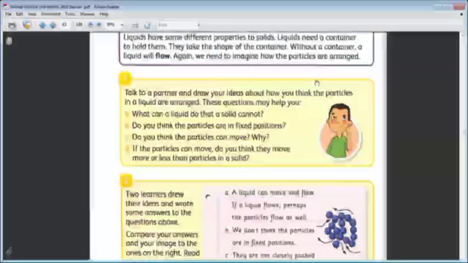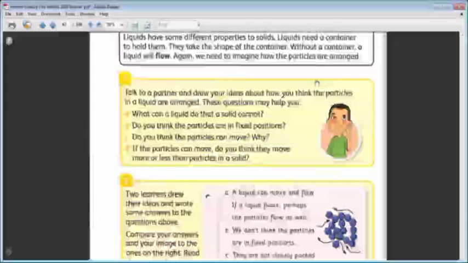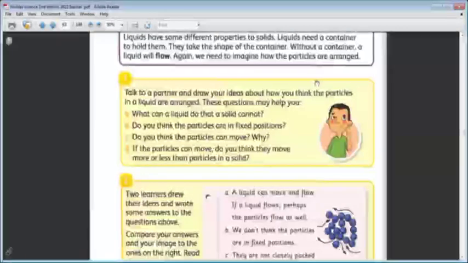It flows down at the surface. Yes, this flow is due to the movement of the particles. If the particles cannot move like the solid, if we lift the liquid, it can't move. But because the particles of the liquid can move, we can't lift them without a container.